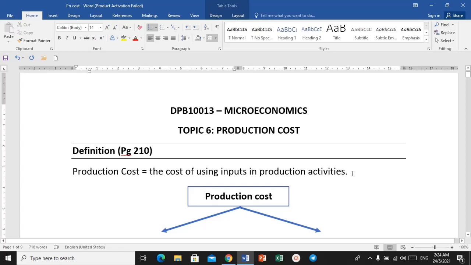Okay, but if you look in your book at page 210, they also have the definitions for production costs. So it said here that production costs are the total expenditure that must be borne by firm or producers to utilize a quantity of inputs or factors of production required in the production of goods and services. Alright, okay. So I'm going to give you these two options.